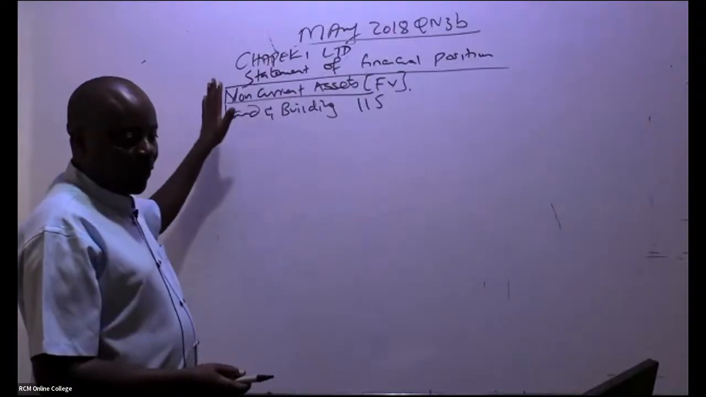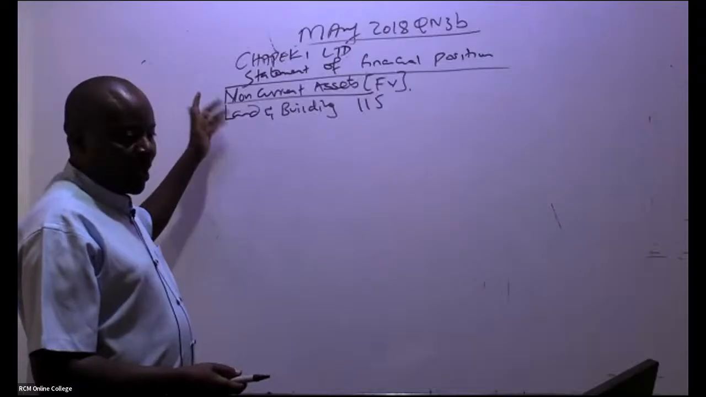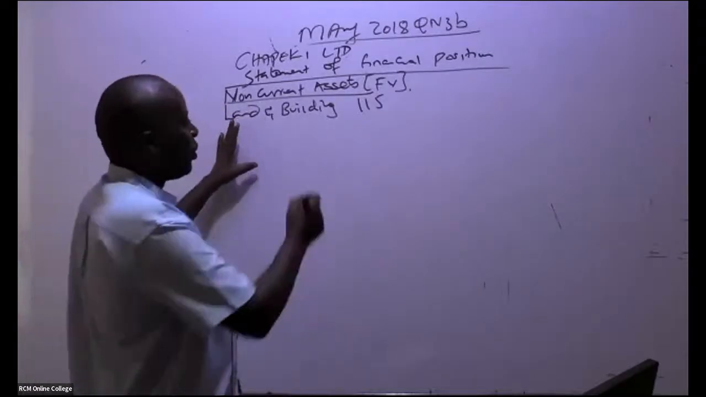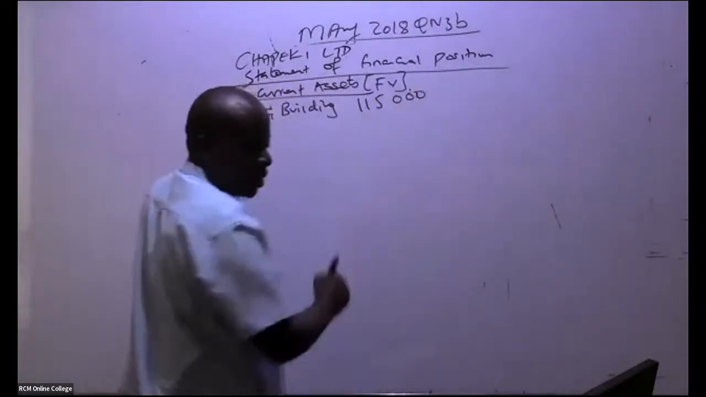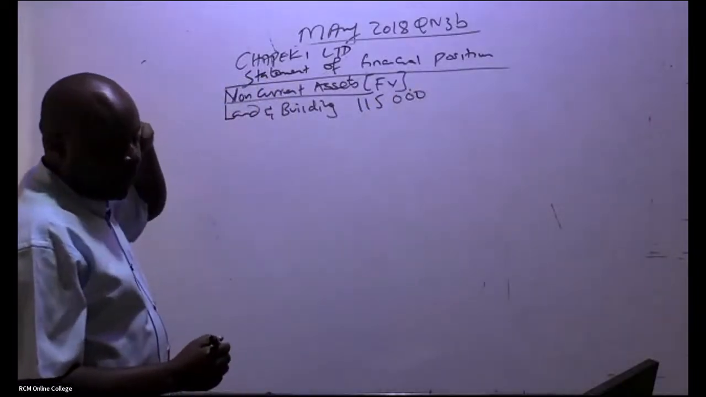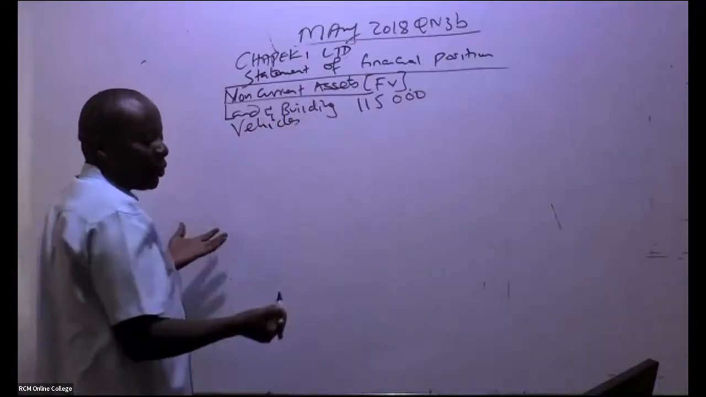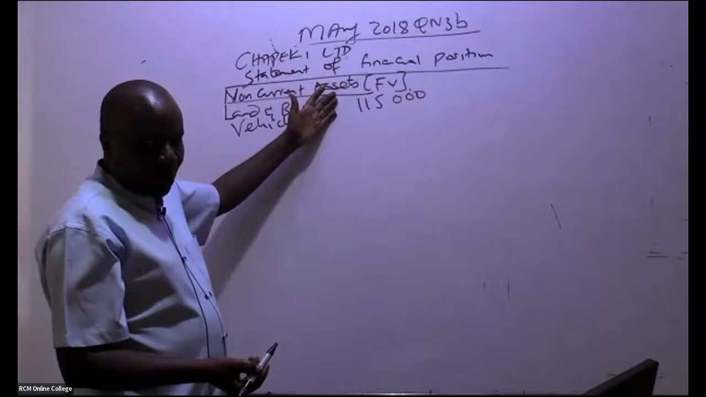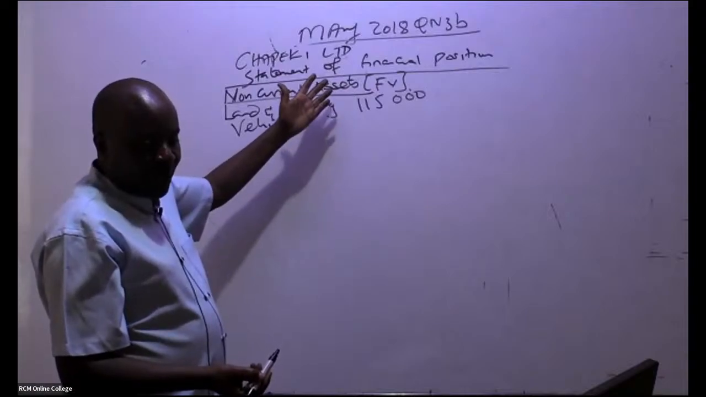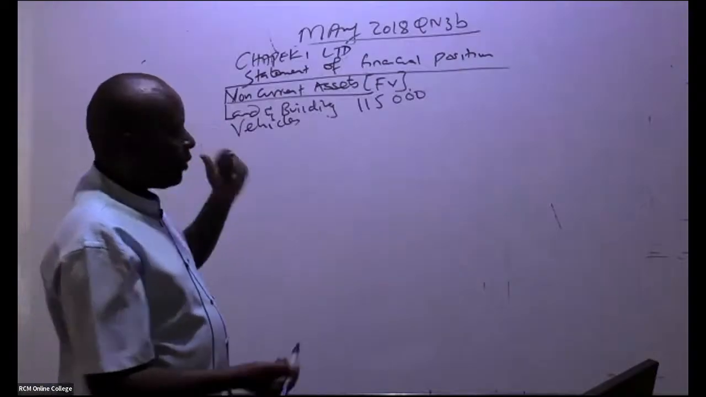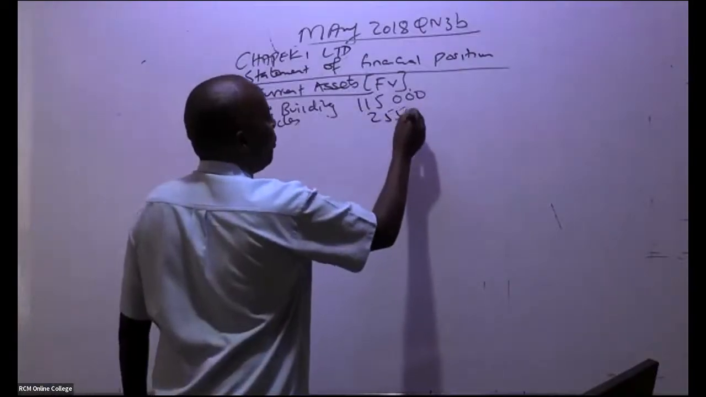So we have the statement of financial position, Chapeki Limited. Non-current assets at fair value. Land and buildings, we have 115,000, I'm told. The other asset that we have there is vehicles. So vehicles, how much do we have here? 25,500. So that you can move with speed.